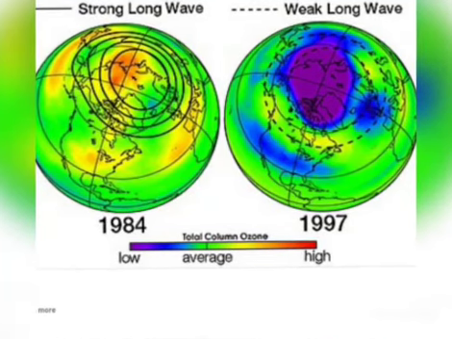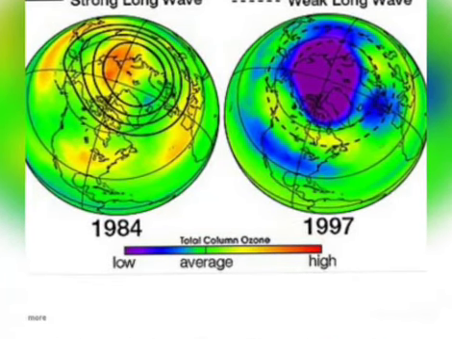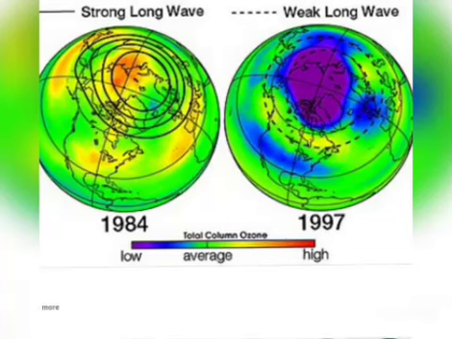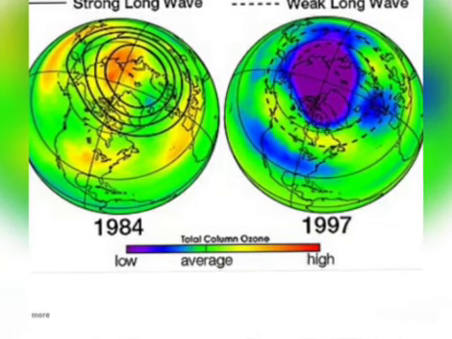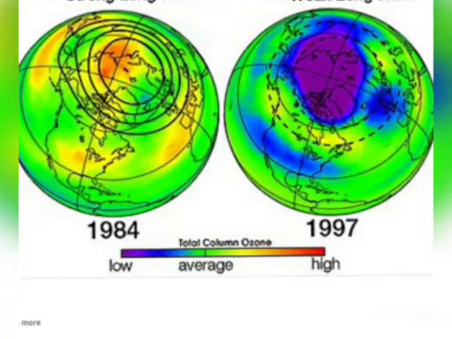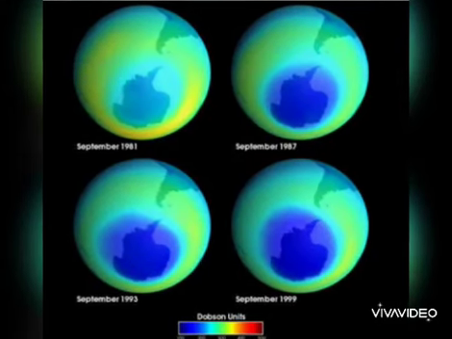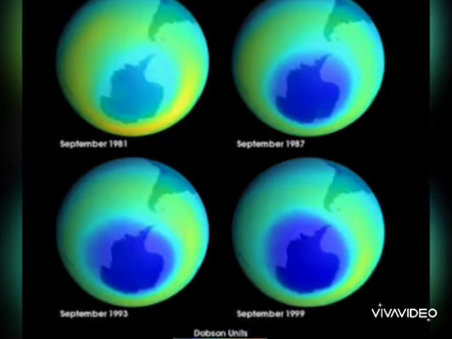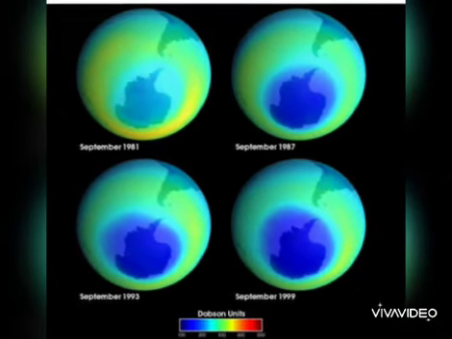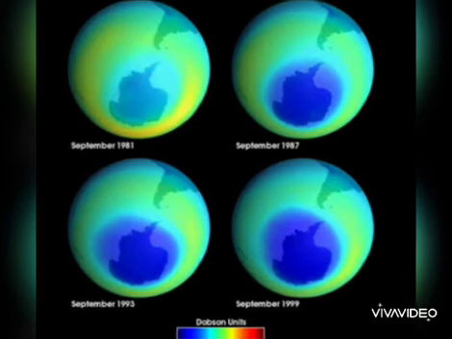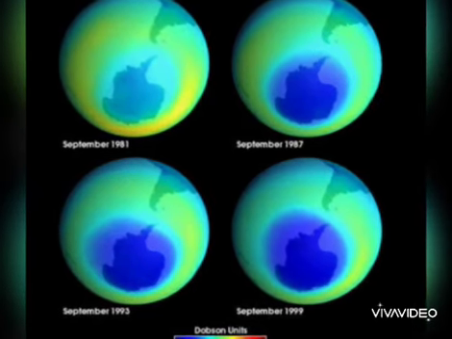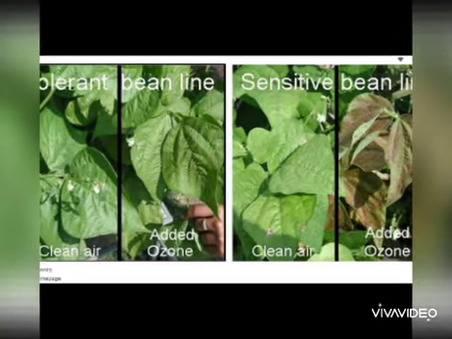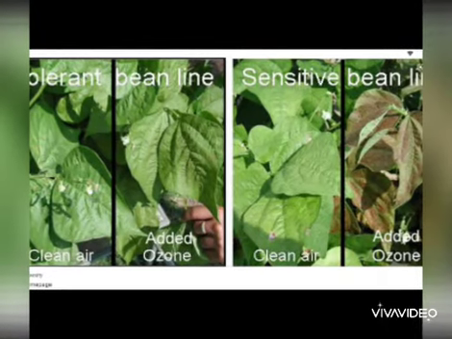These compounds are transported into the atmosphere, and as you can see, the change across the globe of the earth from 1984 to 1997. A complete increase in the wavelength has caused the ozone hole. Although in 1986 a Montreal Protocol was made, in which all the developed countries realized the importance of ozone and decided to maintain the CFC level as low as possible, as of 1986, this figure shows the effect of ozone depletion is not only on animals but also on plants.